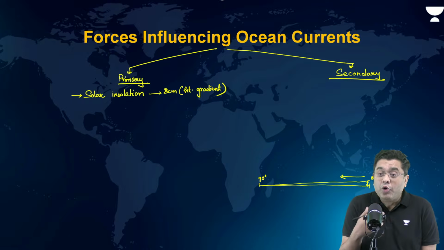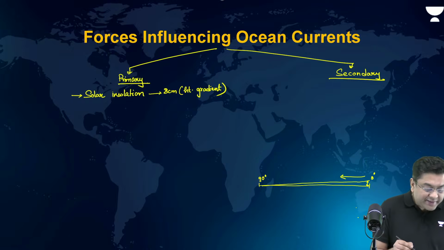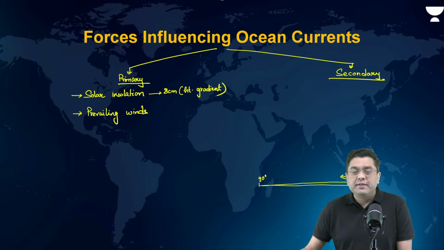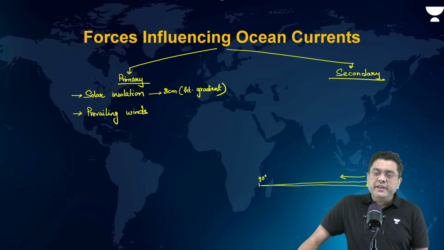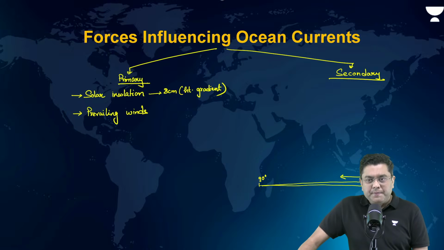But how do the winds move? In which direction will the winds move? That is decided by the permanent winds or the prevailing winds. That is the trade winds, the westerlies, the polar easterlies. They are associated with the wind pattern, which will generate the ocean current.